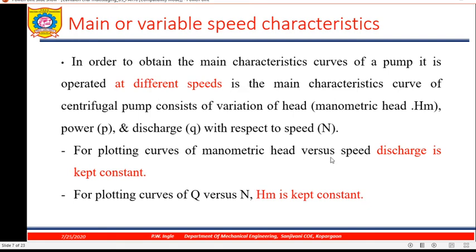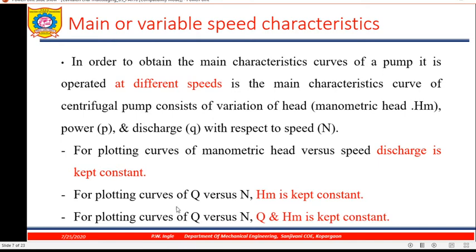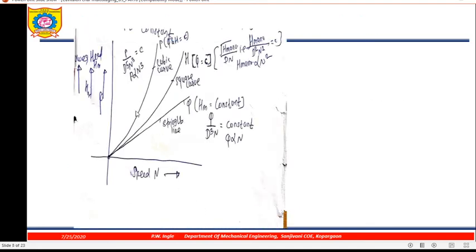For plotting the curve manometric head versus speed, discharge is kept constant, and for plotting the curve Q versus N, HM, that is manometric head, is kept constant. So we are plotting the curves. Number one is head versus speed. Number two, Q versus N. And then, HM and Q are kept constant, it is P versus N, okay, not Q. It is P versus N. So you can see here how we are getting this curve.